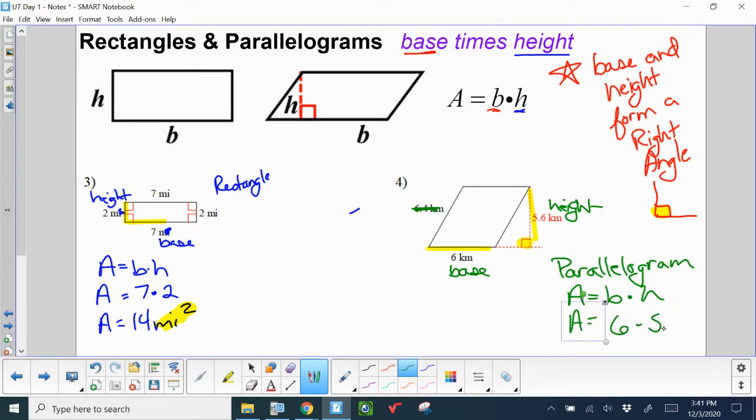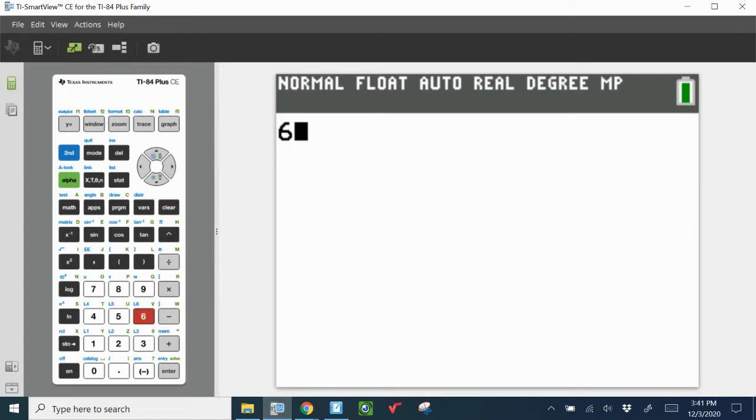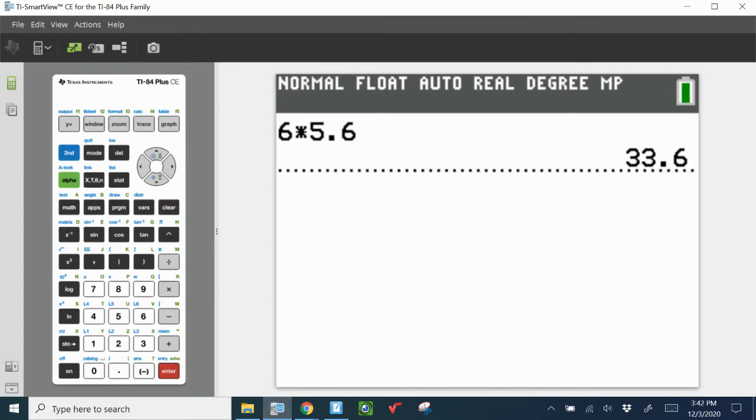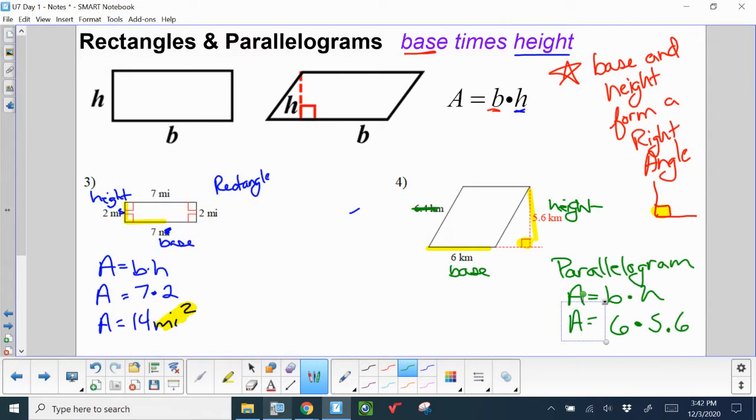6 times 5.6, 33.6. And my unit is kilometers squared. Units are always squared for area. And that's rectangles and parallelograms. We've got three more families of shapes to go through for this video.